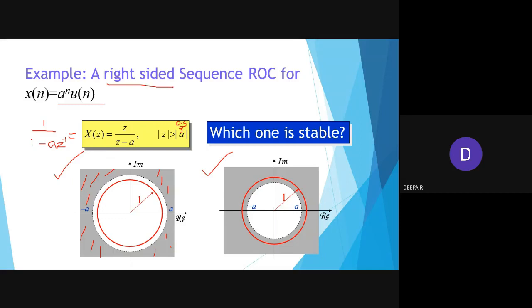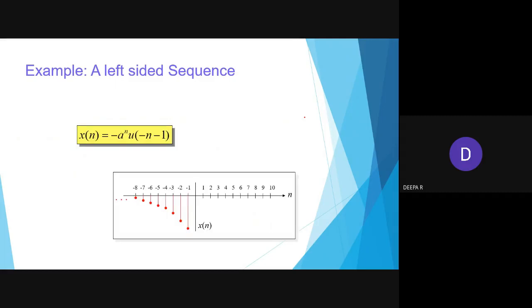So for this right hand side sequence, the question is like a power n u of n. In general, you'll be getting X of z as z by z minus a, or 1 by 1 minus a z inverse, and the region of convergence will be greater than a. If it is a with 0.5 value, the circle will be like this. If it is a with greater than 1, then the circle will be like this. So we have to identify which one is stable. Let me explain later.